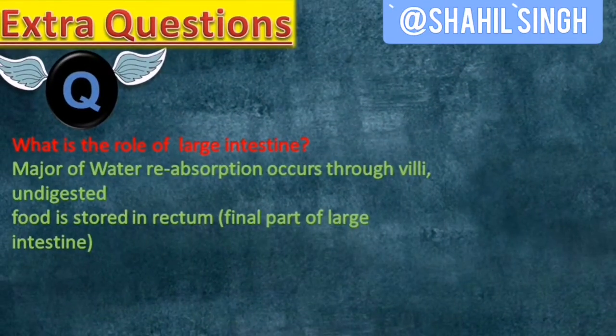What is the role of large intestine? Water reabsorption occurs through villi. Undigested food is stored in rectum, which is a part of the large intestine. So the major function of large intestine is to reabsorb water.